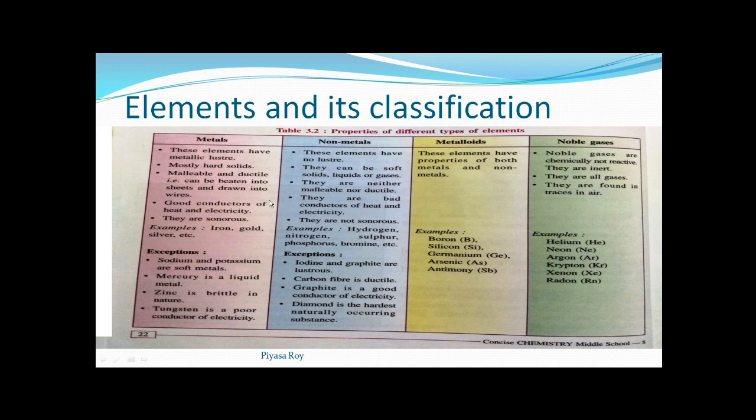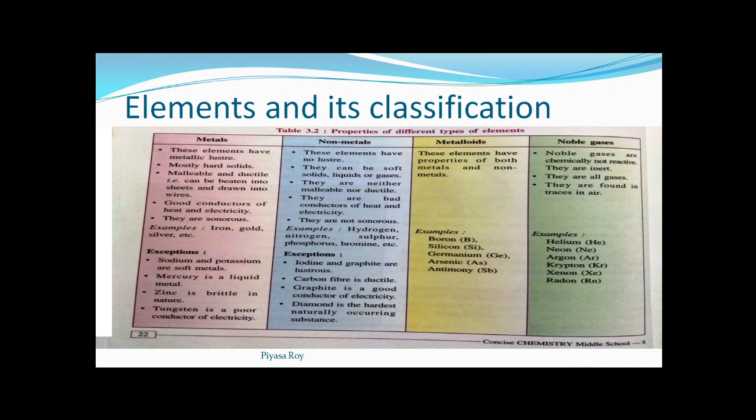Examples of metals, as we have already discussed: iron, gold, silver, etc. Now see the exceptions. Sodium and potassium are soft metals. We read here that mostly metals are hard solids, but sodium and potassium are soft metals. That means this is an exception. Mercury is a liquid metal. Generally metals are hard, but mercury is a liquid metal. We can see mercury in a thermometer.